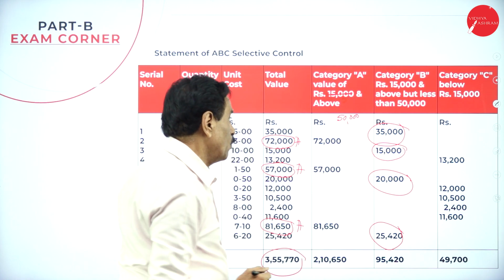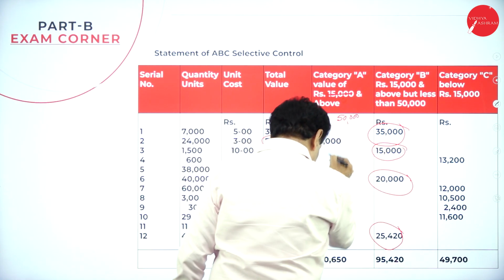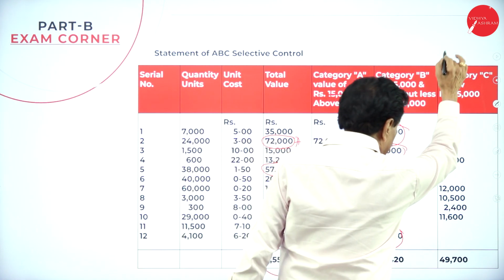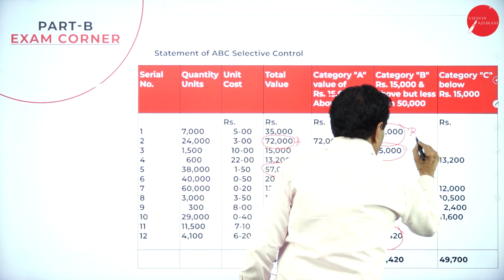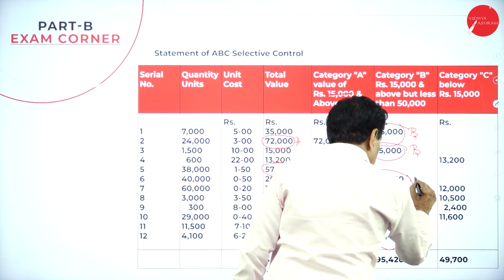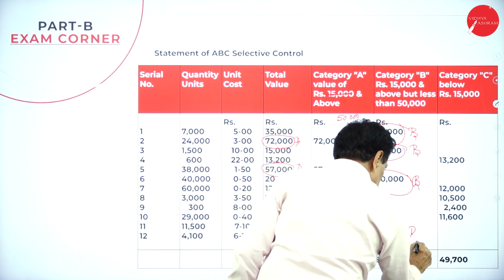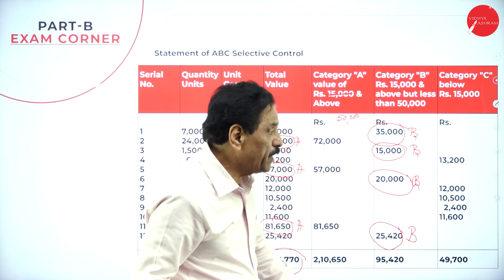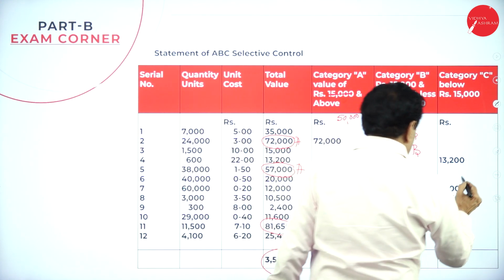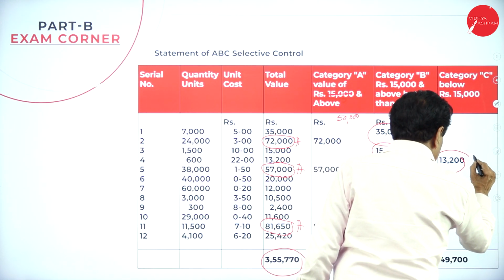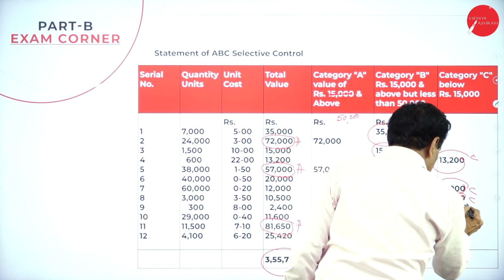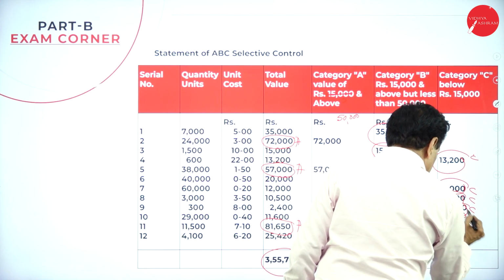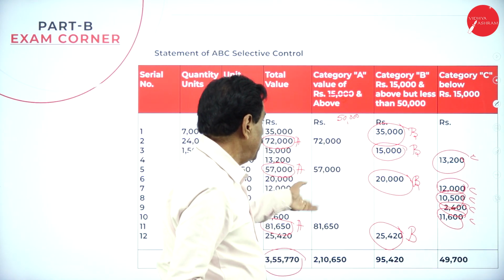So 3 categories. So 4 items will come here, 3 items will come here. Here below 15,000, this section, I selected as C. 13,200, this is C, C, C, C, C. This is ABC.